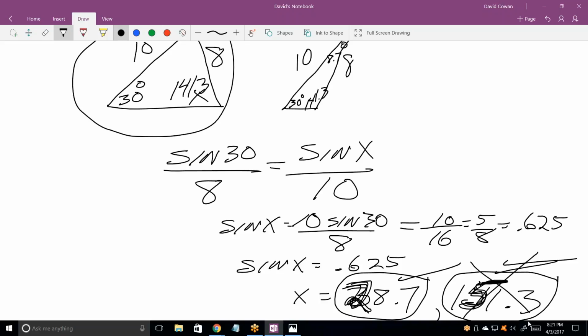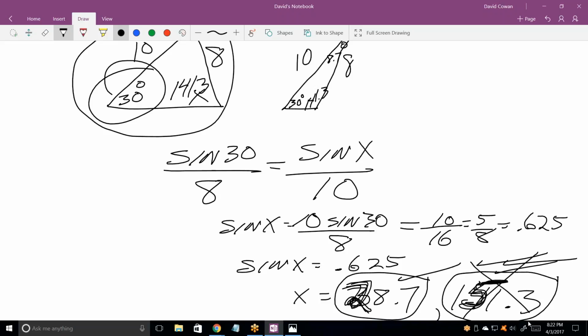So the way you tell whether or not you have the ambiguous case is to always figure out that second angle. And then there's only one other known angle, and that's this one that they gave you. So if that second angle and the one known angle sum to less than 180, you can have it. If it's more than 180, you can't have it.